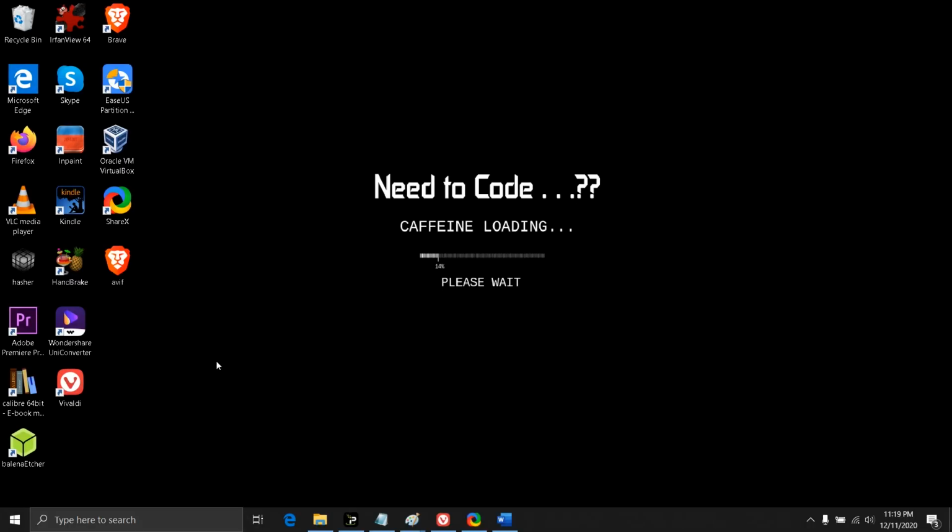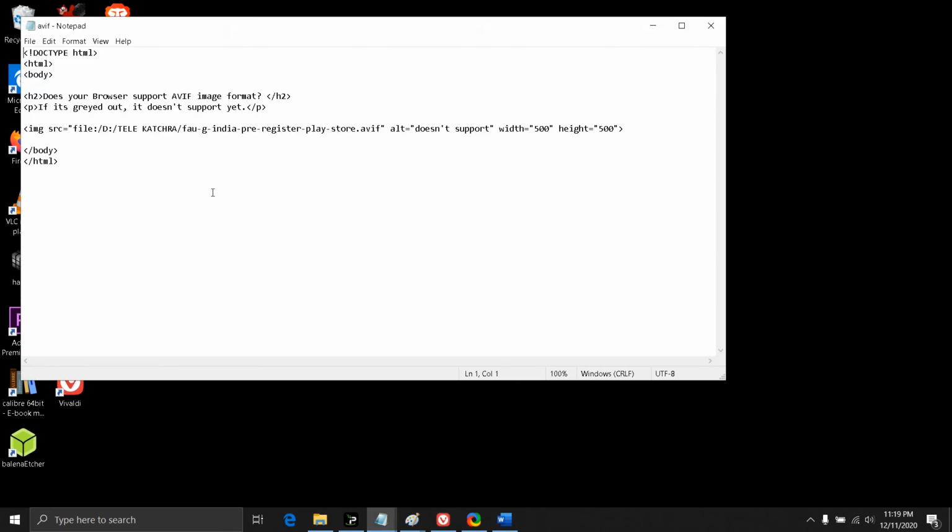So we can use this AVIF file format in our HTML code or in our websites also. Let's see how to do that. This is the basic HTML code. We're going to paste our new image here. So the image source is going to be the first AVIF image we have got. If it doesn't support, the alternative text is "doesn't support". Simple. I've copy pasted the name of the file. Now I just have to write the format of it, .avif. Just save it. Now it's saved.